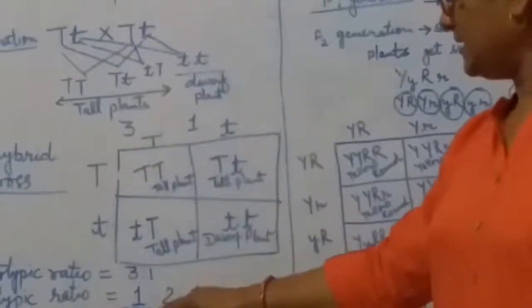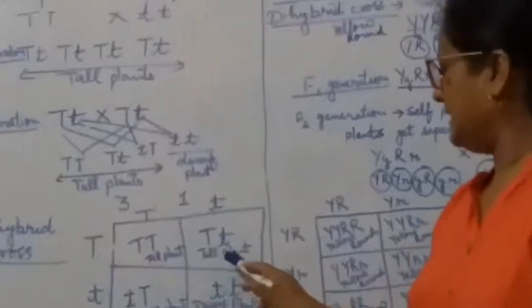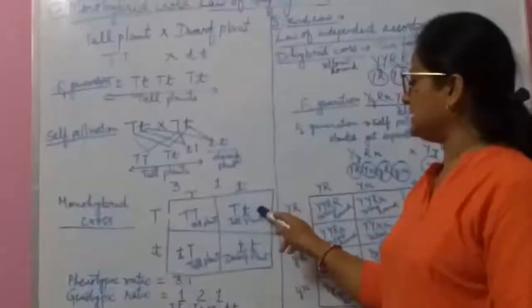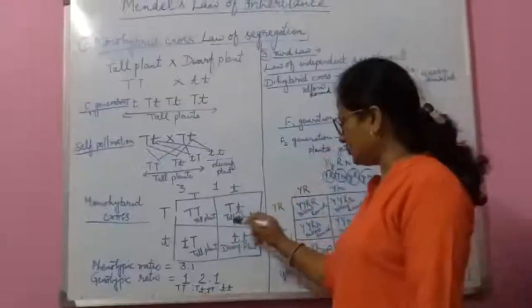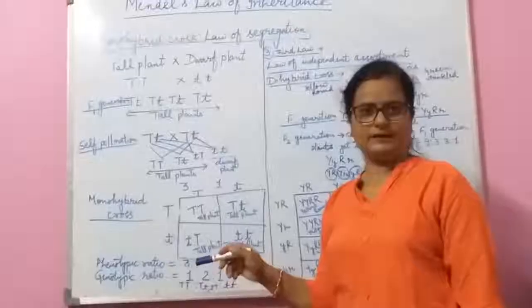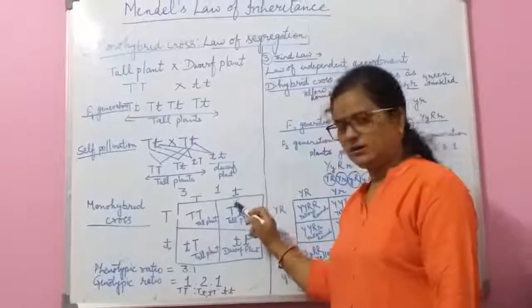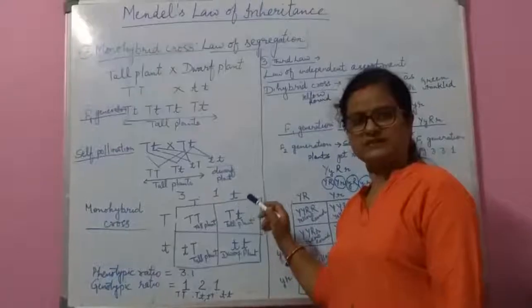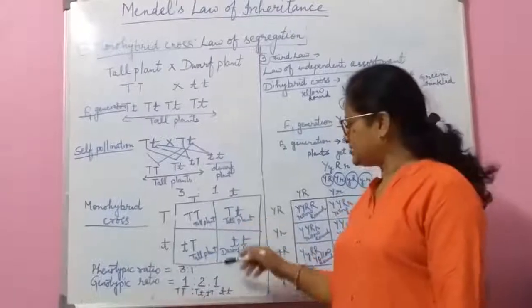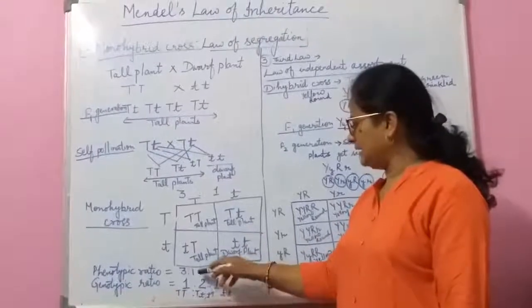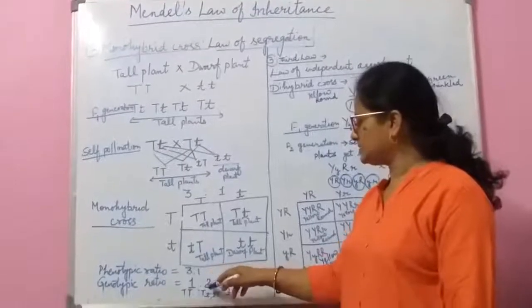Here again the capital T and small t, and small t and capital T, these plants are also tall, but they have the small t gene or allele or factor also, which is coming from the second parent. That's why it separates and we get the ratio 1:2:1.